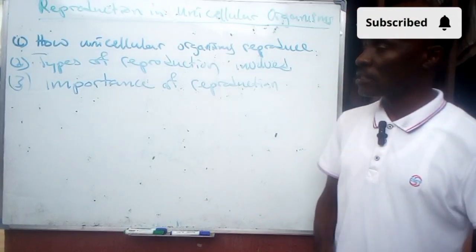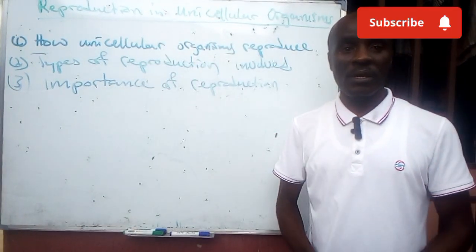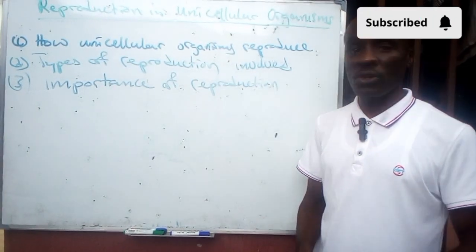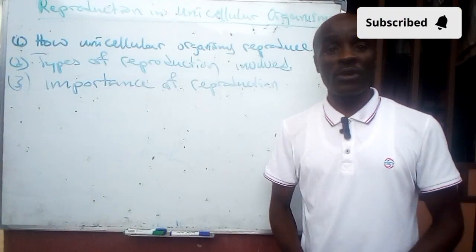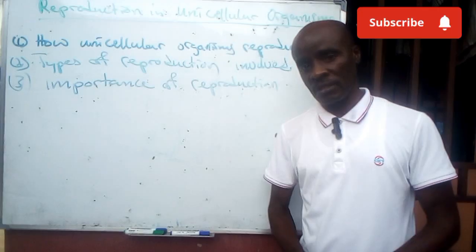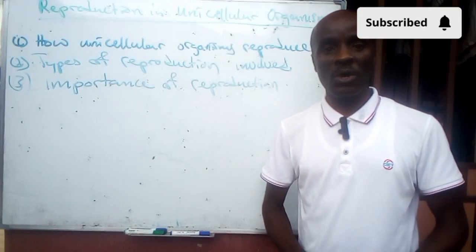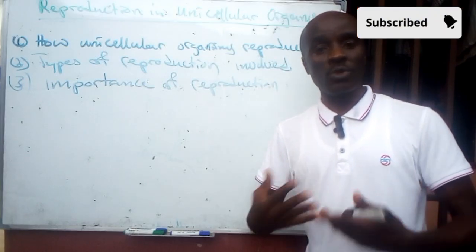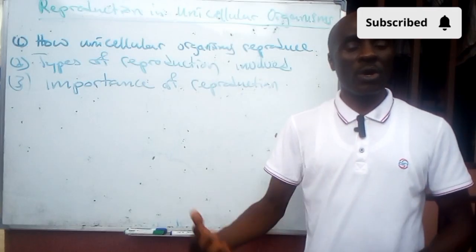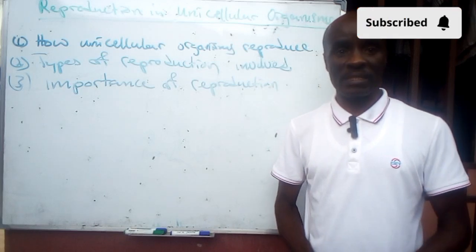Today we will be looking at these topics: how unicellular organisms reproduce, types of reproduction involved, and importance of reproduction. Now, before we go ahead, we need to really understand what reproduction means. Reproduction simply means the process whereby living organisms produce their young ones, their offspring. It helps an organism continue its existence.